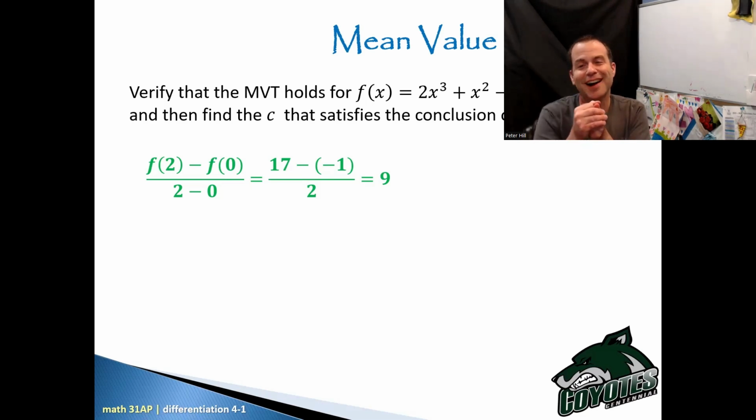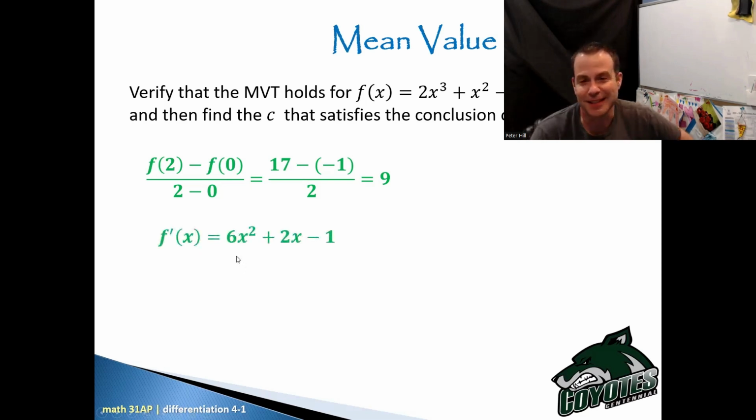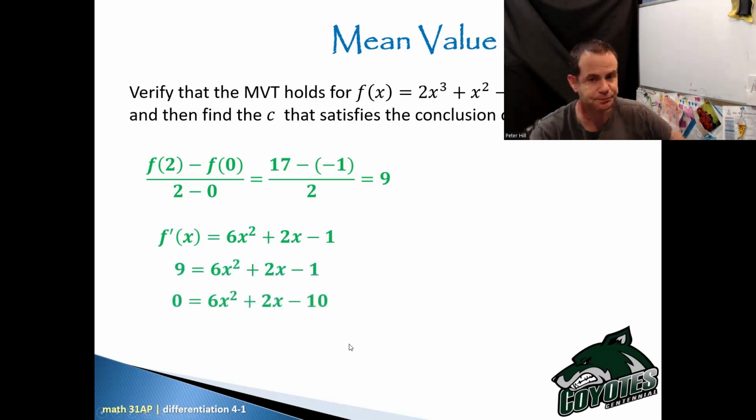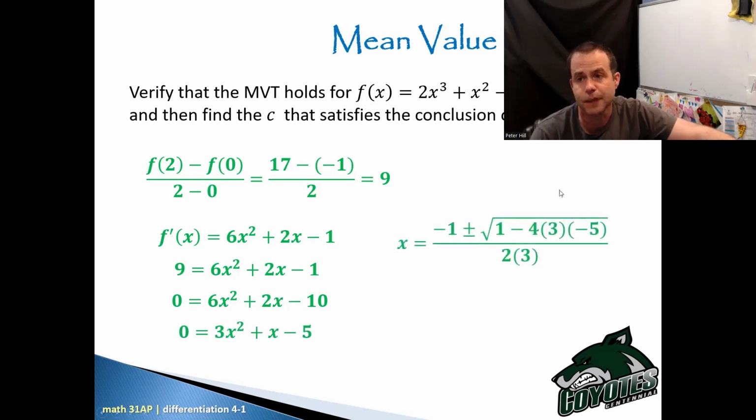Okay, so I need to get the derivative of f. Well, that's easy. That's going to be 6x squared plus 2x minus 1. And now I'm just going to set that equal to 9 and figure what x has to be. So I'll bring my 9 over to the other side. Let's divide everything by 2 first. That'll make my life a little easier. Looking for something that multiplies together to give me negative 15 and adds together to give me 1. Doesn't exist, so I have to head to the good old quadratic formula.